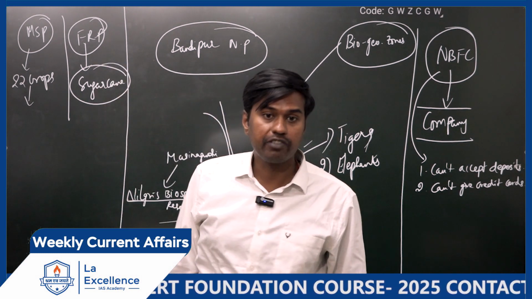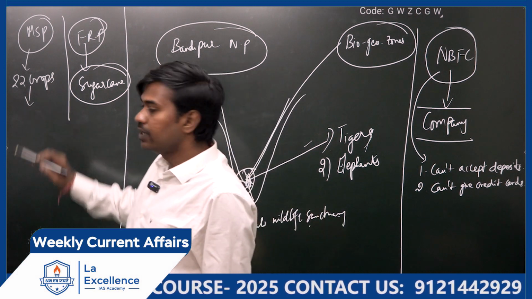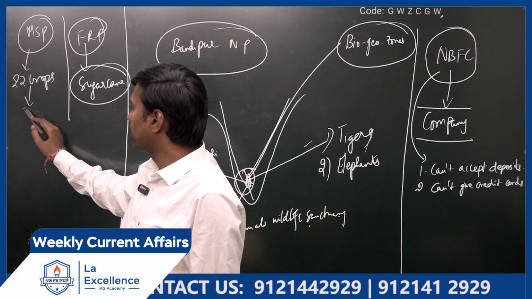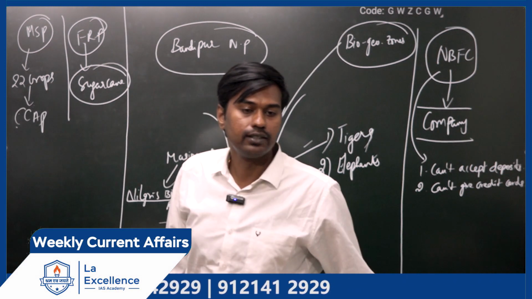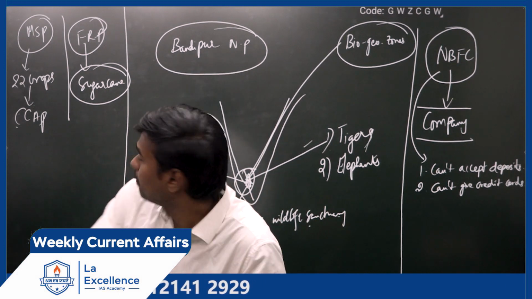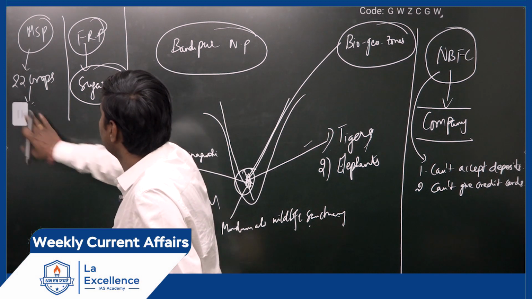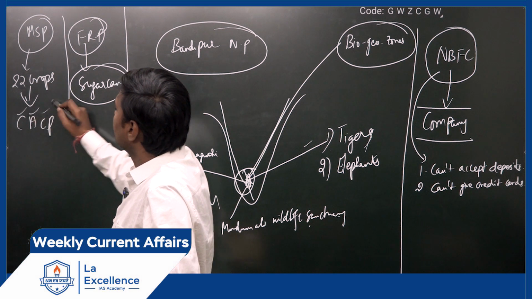Whereas FRP means fair and remunerative price. And MSP is announced based on the recommendations of CACP, the Commission on Agricultural Costs and Prices.